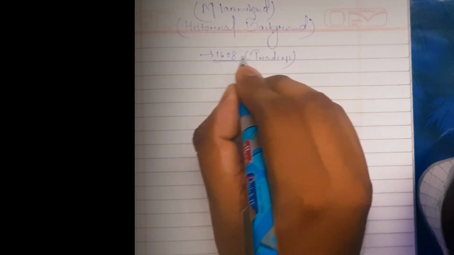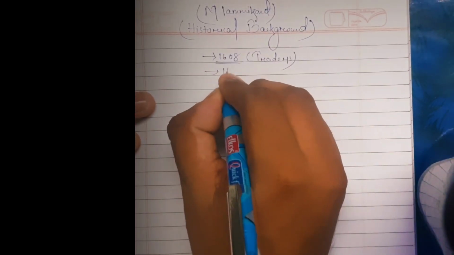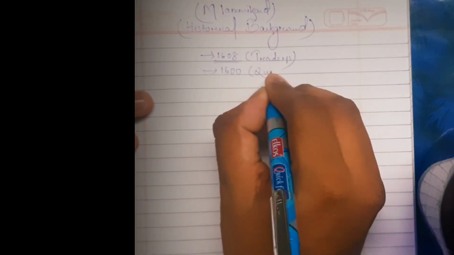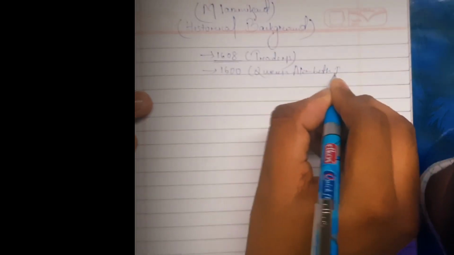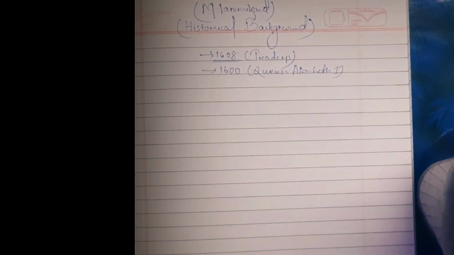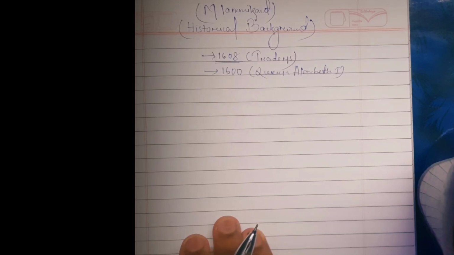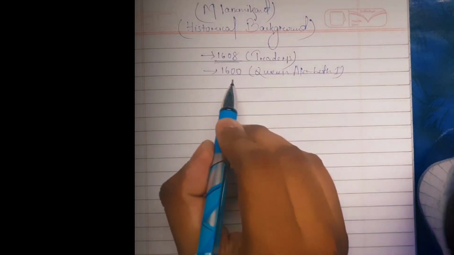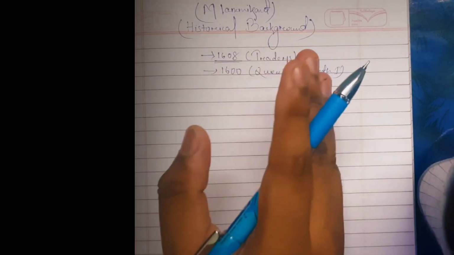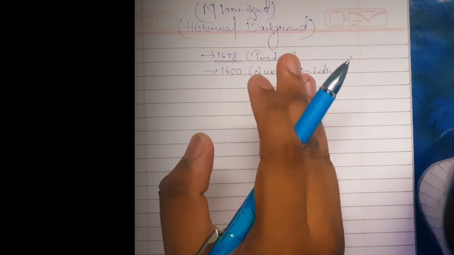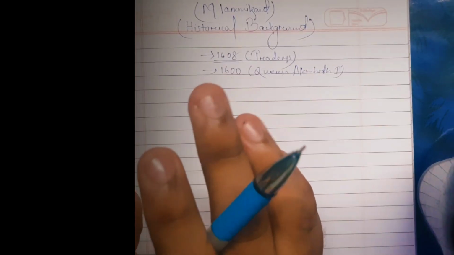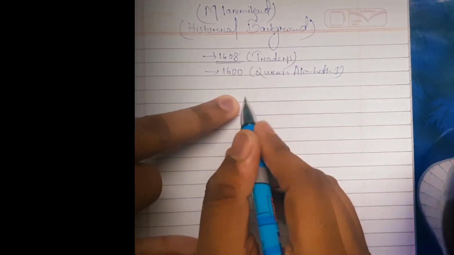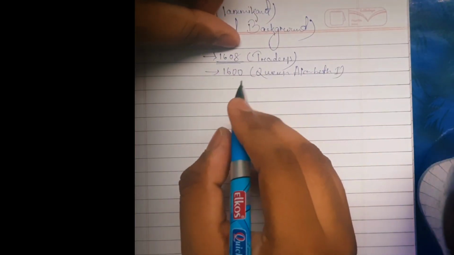So in 1600 Queen Elizabeth granted the company a charter to go to India and do business, and they came to India as traders in 1608.